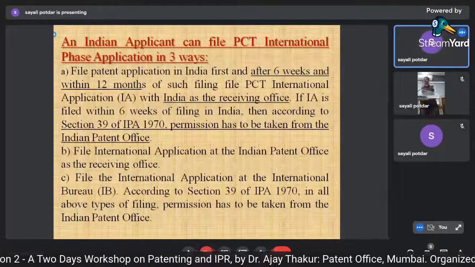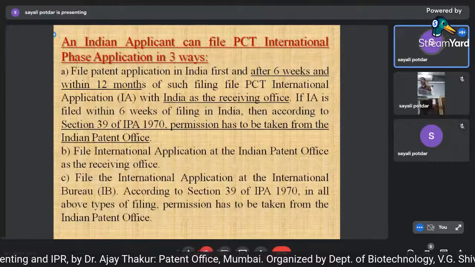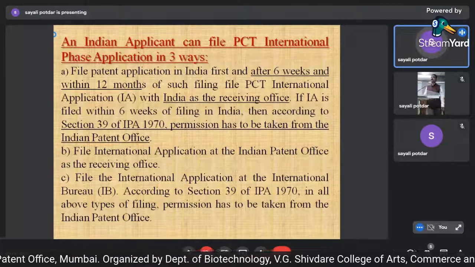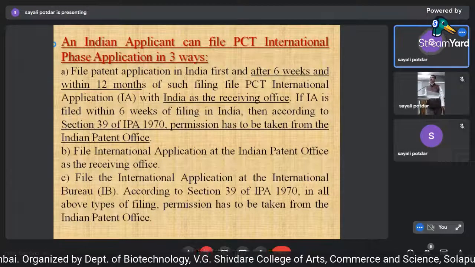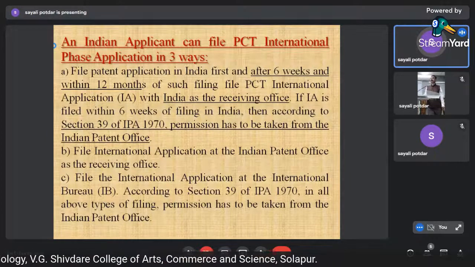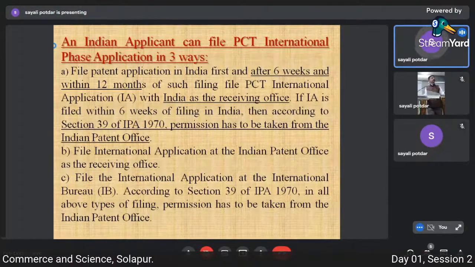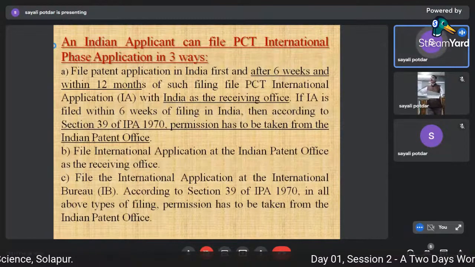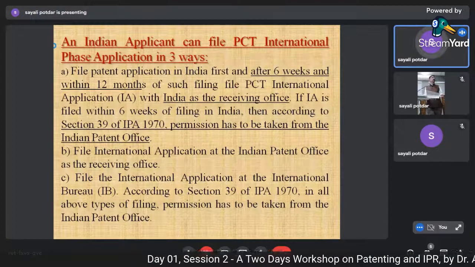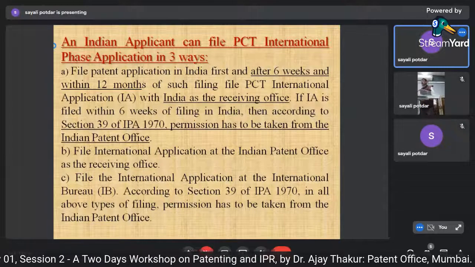But if somebody accidentally, unknowingly files the application within 6 months, or wants to file within 6 months, he has to take permission under section 39 that he wants to make an application, and then he can proceed. This is the first route where you can originate an application from India. Now, file an international application at the patent office as the receiving office. So you can directly file a PCT application.